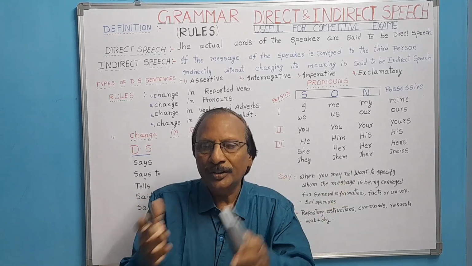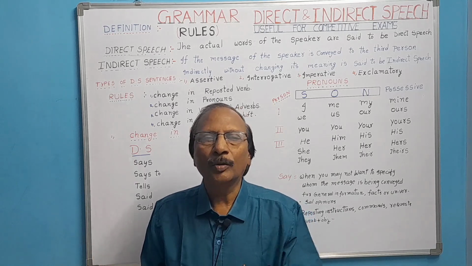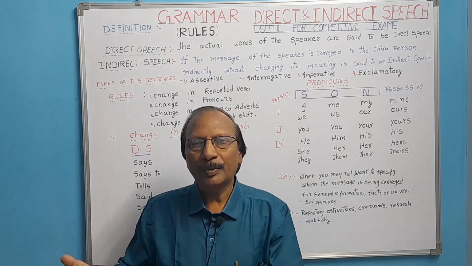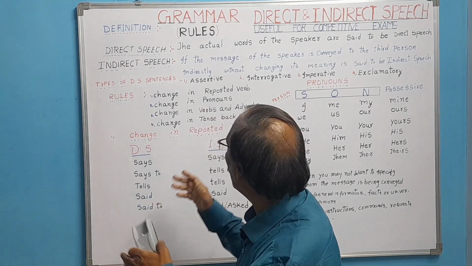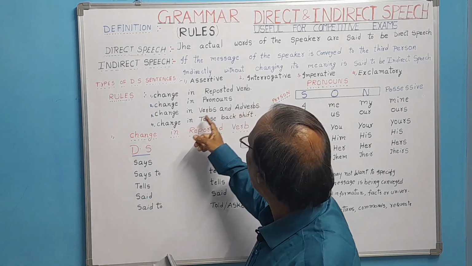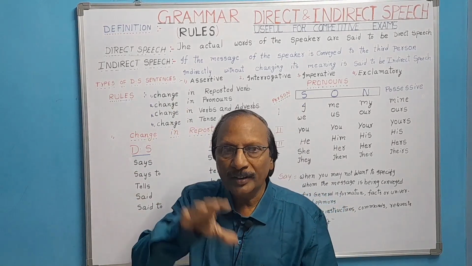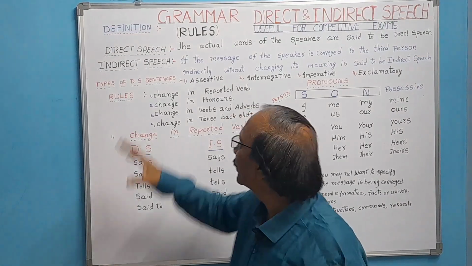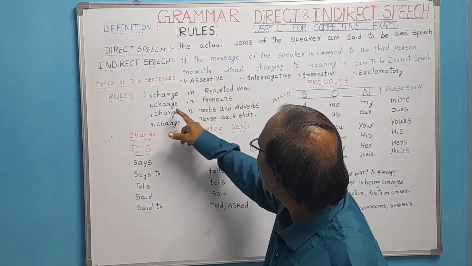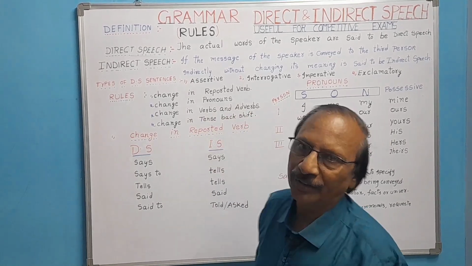We go back. It is changed into past continuous. In the same way, if it is simple present, it will go to simple past. If it is present perfect, it will go to past perfect. Like that, the sentences will have their changes. We call it a tense back shift. If you keep in mind these 4 points, direct and indirect speech depends completely on these 4: change in reporting verb, change in pronouns, change in verbs and adverbs, change in tense back shift.